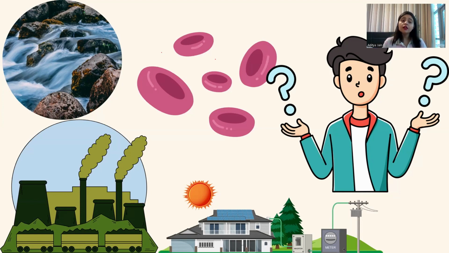Okay, so we have learned that water from the main source is transported to our homes via pipes, right? And electricity is connected to our home through wires. But how is the blood connected to different parts of the human body? How does the blood get transported from one part to another? Yes, you got it right. The blood vessels. The blood vessels help in transporting, but we are going to learn them in detail.